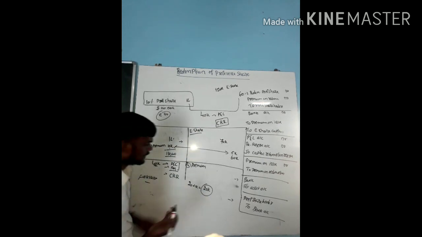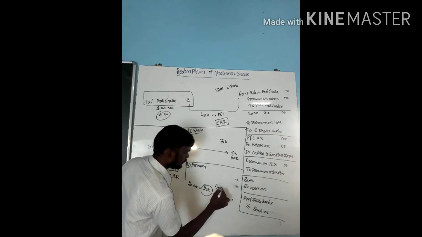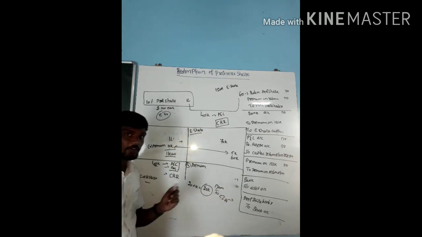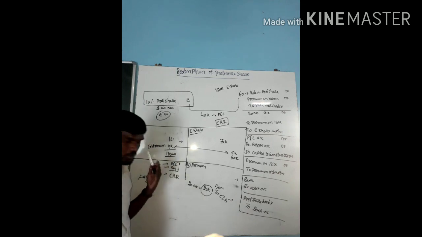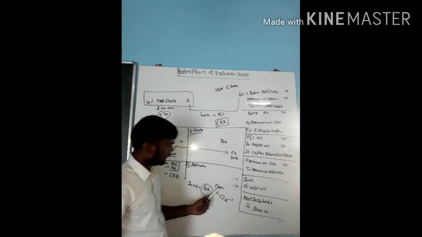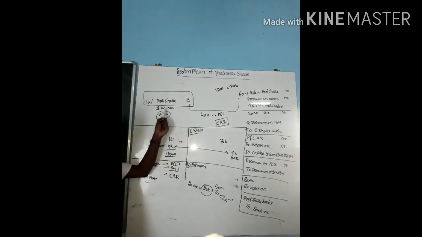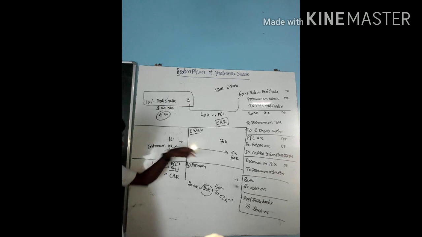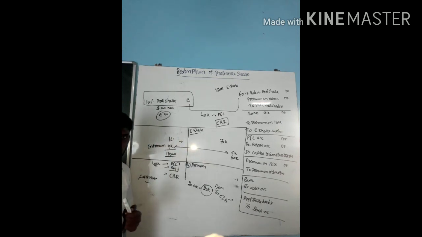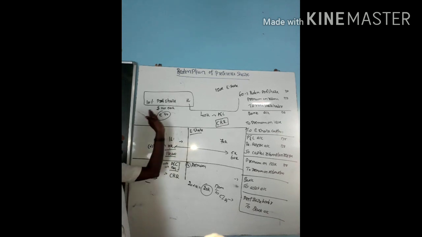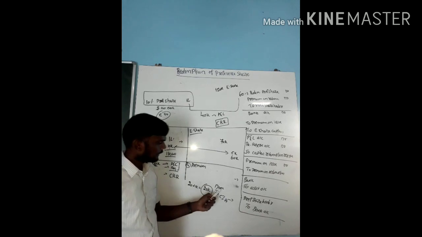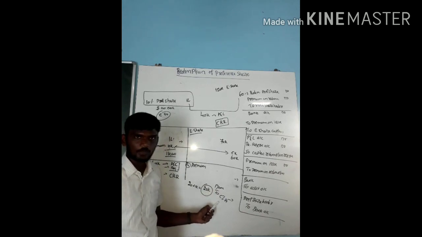For this we have to use one entry, that is bank account debit to calls in arrears account. If we have made a call, fine; if we have not made any call, again we need to go for separate entries. First step is to identify whether they paid the full amount or not. If not, first call them. That is first and final call account debit to preferential capital account. Again bank account debit to preferential first and final call. If you made any call, then go for bank account debit to calls in arrears account.